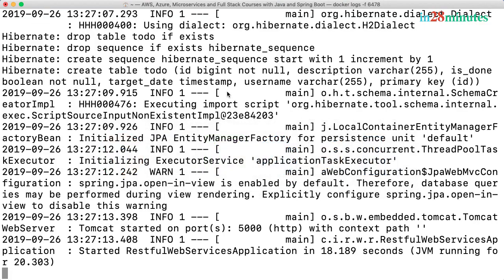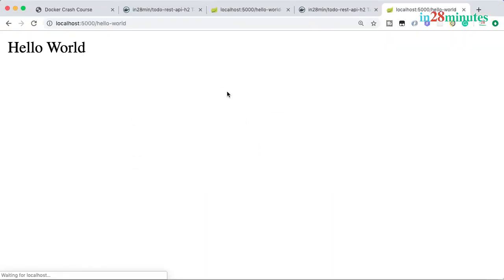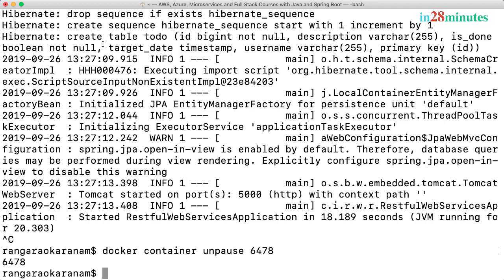How can I unpause it? I'll do a Control-C, and now I would say docker container unpause 6478, and you'd see that now you would get a response back. So pause just stops the container in that specific state. We already explored the stop command, docker container stop. It would stop a running container.